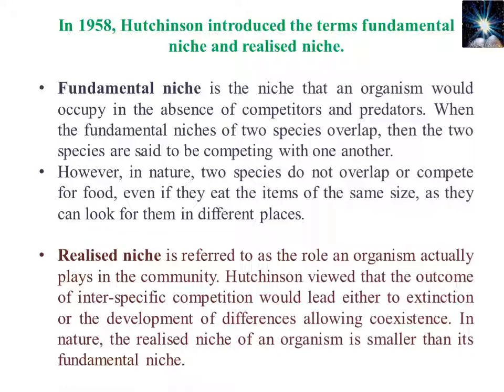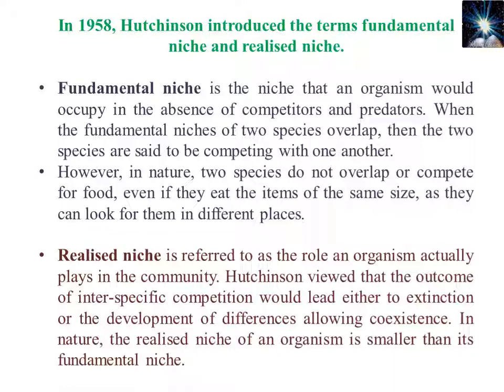Realized niche is the actual position or the actual role played by the community in that particular fundamental niche. So Hutchinson viewed this realized niche as the outcome of interspecific competition, which would lead either to extinction or the development of differences allowing coexistence.